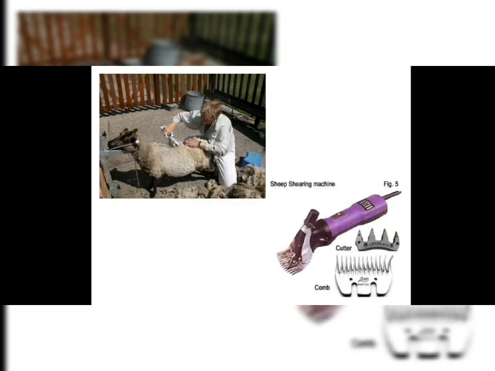Here in the picture you can see this person is shearing with the help of this machine. You can see the machine is used to shear or remove the fleece from the sheep's body along with the dead skin. That layer is very thin, so this shearing process does not harm the sheep. This machine is used in the shearing process, and the same type of machine is used in the barber shop also.